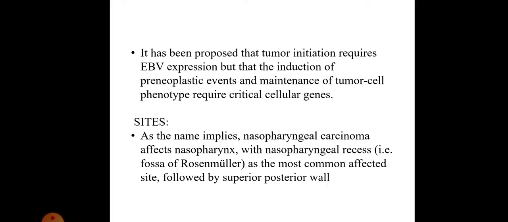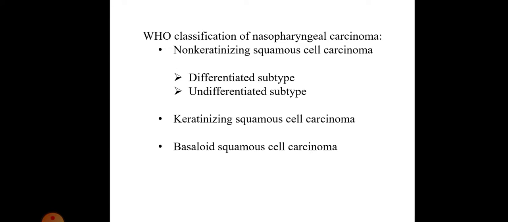Sites: as the name implies, nasopharyngeal carcinoma affects the nasopharynx, with the nasopharyngeal recess, that is the fossa of Rosenmuller, as the most common affected site, followed by the superior posterior wall. Coming to the WHO classification of nasopharyngeal carcinoma, it is categorized into non-keratinizing squamous cell carcinoma, which is again divided into differentiated and undifferentiated subtypes, keratinizing squamous cell carcinoma, and basaloid squamous cell carcinoma.